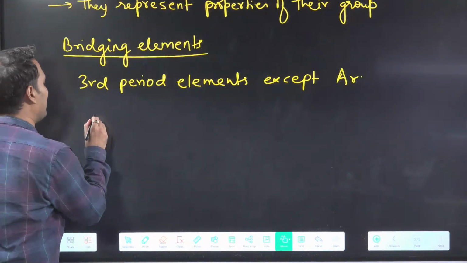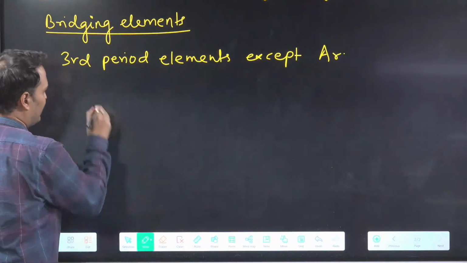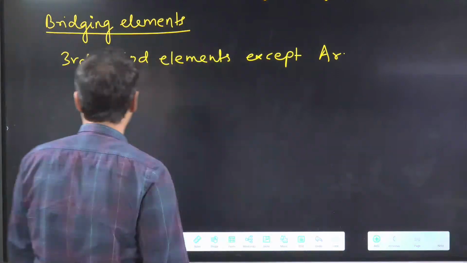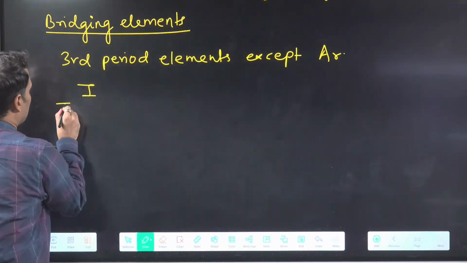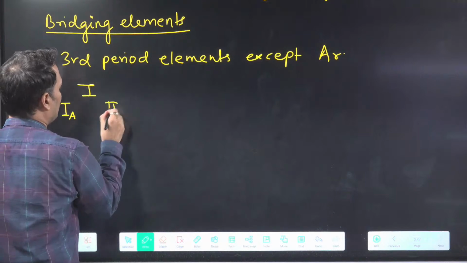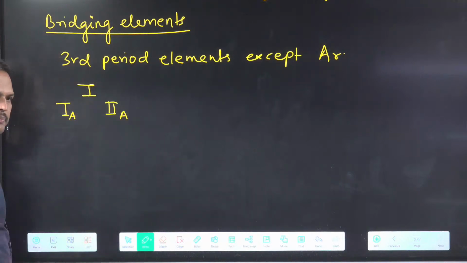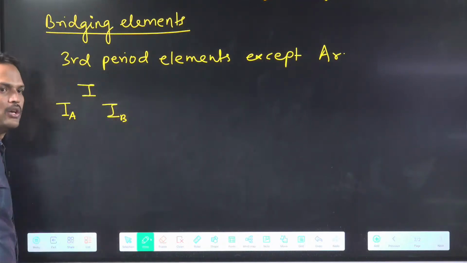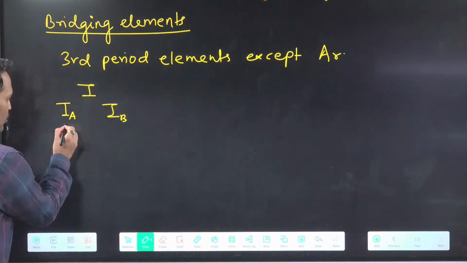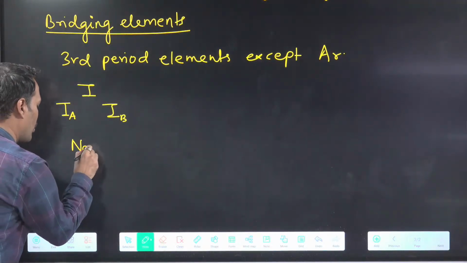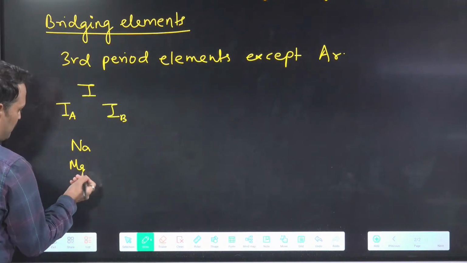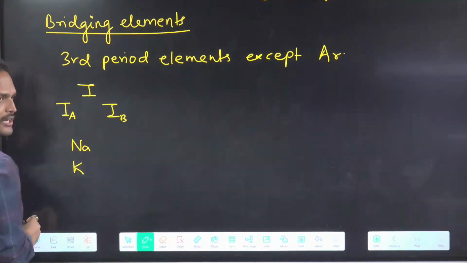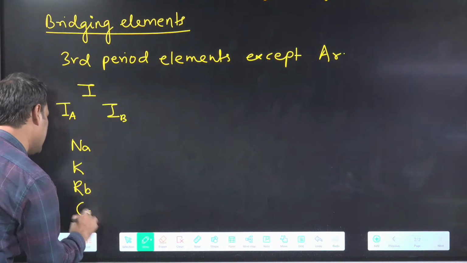So I will tell you like this. See Mendeleev periodic table. Do you remember something from Mendeleev periodic table? There was Roman number 1, 2, 3 like this. Now in 1 there were subgroups 1A, 2A. Do you remember which elements were present in 1A? 1A and 1B. So which elements are present in 1A? Hydrogen, lithium, then there was sodium, magnesium. Magnesium is there. What is after sodium, tell me? After sodium there is potassium, rubidium, cesium.